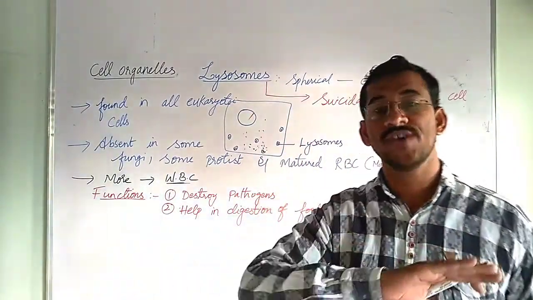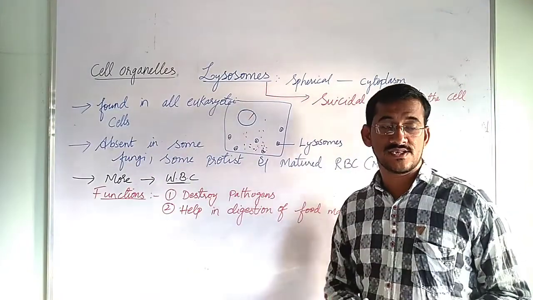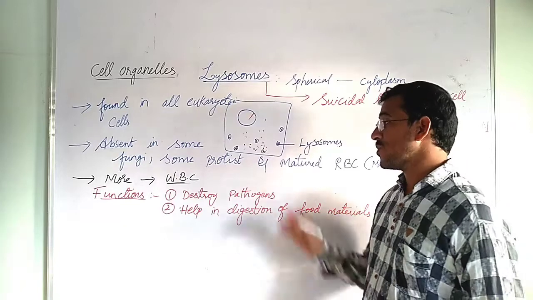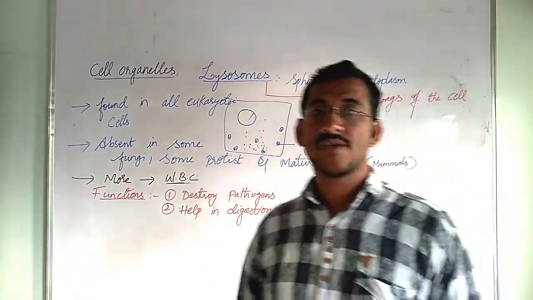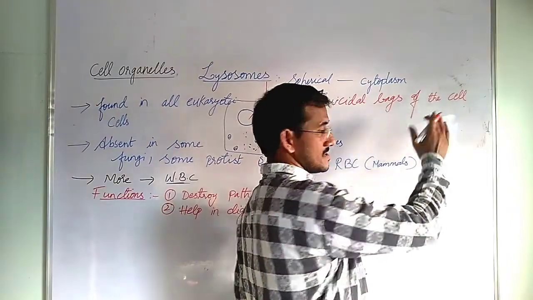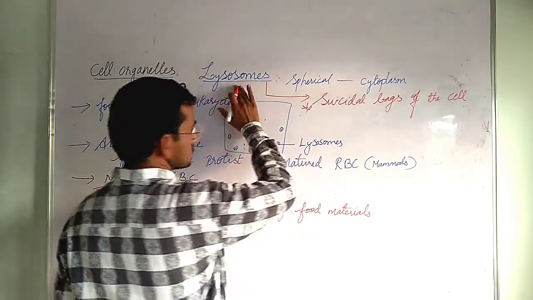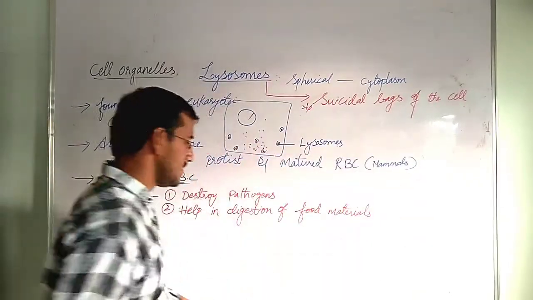They are capable of destroying everything. Even the whole cell can be destroyed with these destructive enzymes which are present in the lysosome. That's why we call lysosomes suicidal bags of the cell. This is a very important point we need to remember.